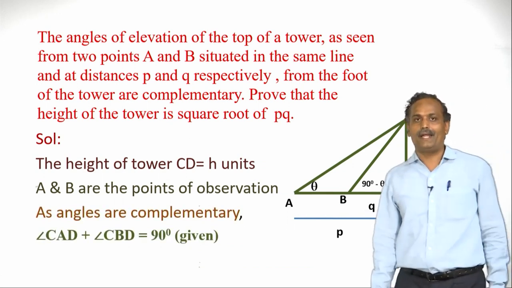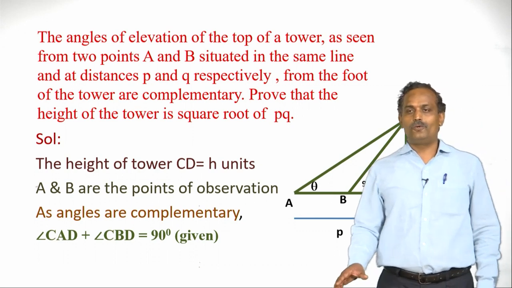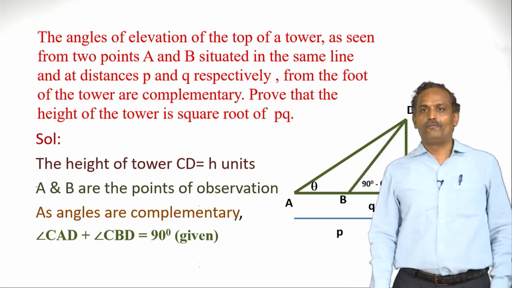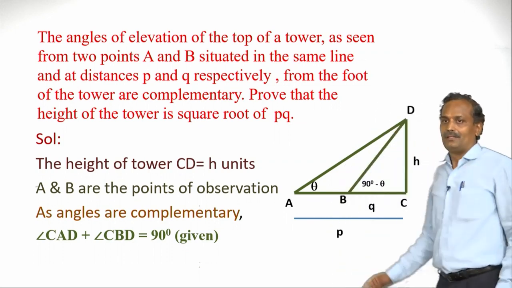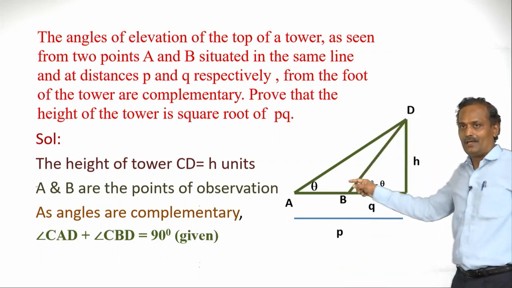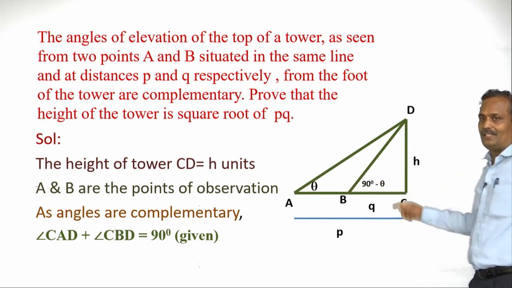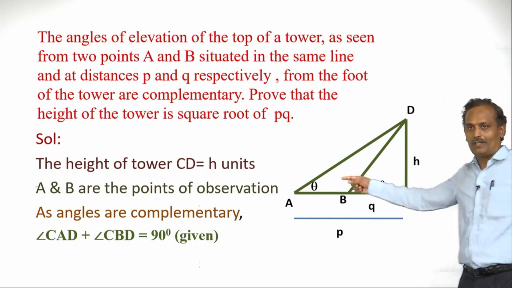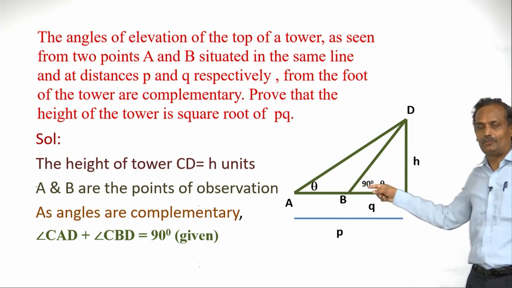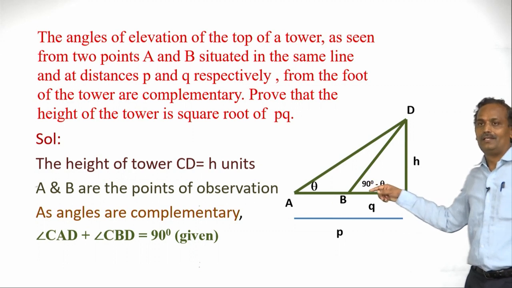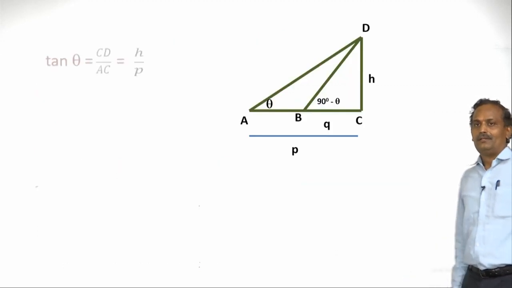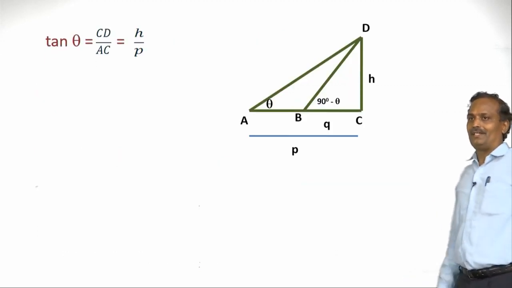What do you mean by complementary angles? If the sum of two angles is 90 degrees, we call those angles complementary. So here the angle DAB and angle DBC, they are complementary. Therefore if this measures theta, then it should be 90 minus theta, since they are complementary.